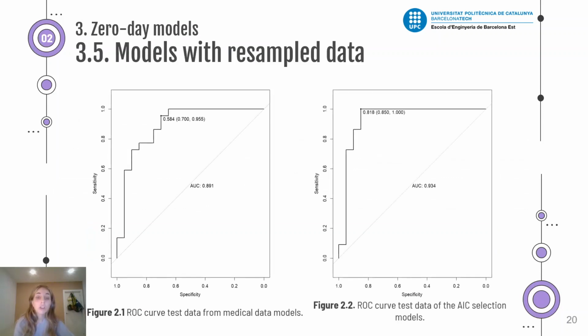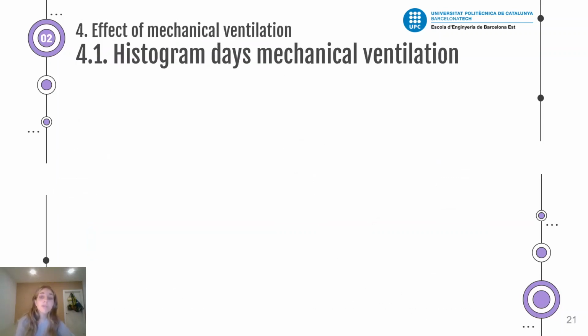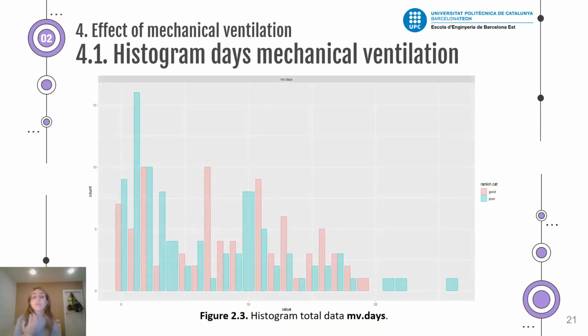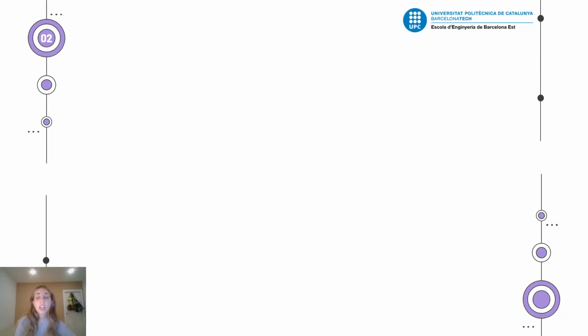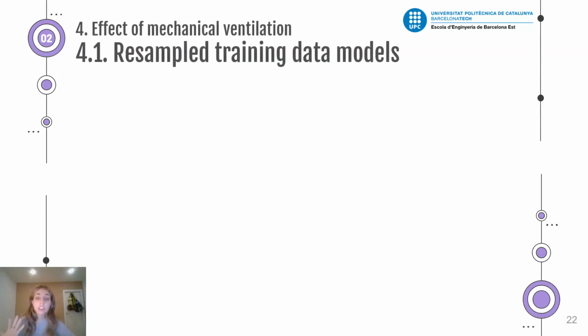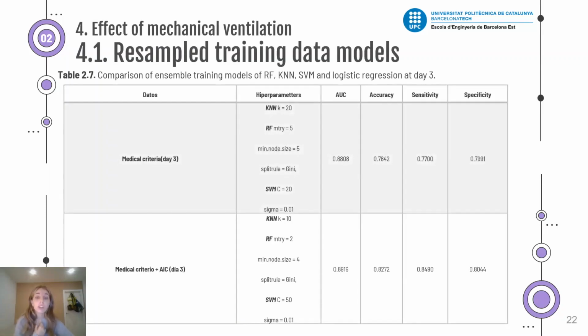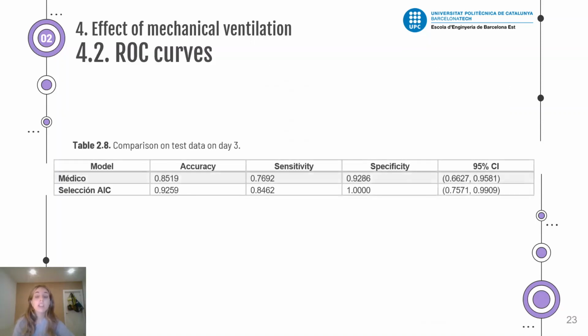We did the ROC curve and it was very close to 1, and it is very uncommon to predict the outcome of a patient at day 0. This is because this project makes more sense as the days pass by. We used only patients that are 3 or more days intubated with the mb.days, because this table increases the number of these patients with good prognosis. We retrain the models, and we test the models.